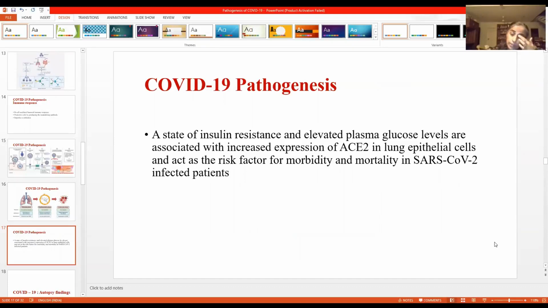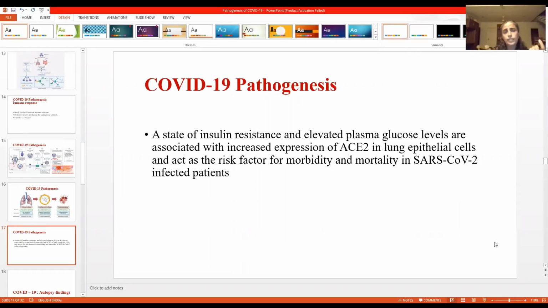Along with all this, there is also a state of insulin resistance and elevated plasma glucose levels, with increased expression of ACE2 in the lung epithelial cells. This acts as a risk factor for morbidity and mortality in patients with SARS-CoV-2 infection.